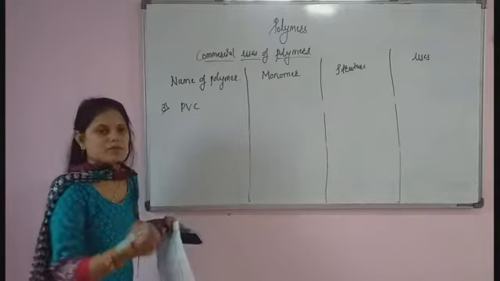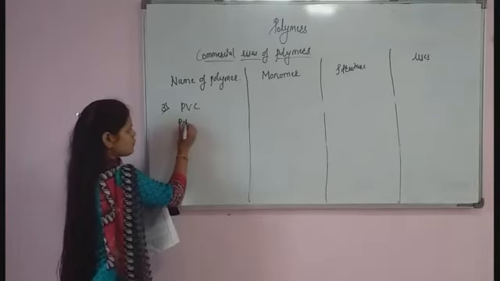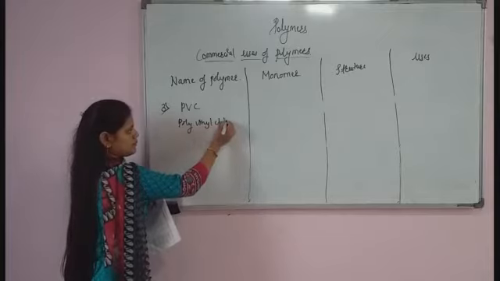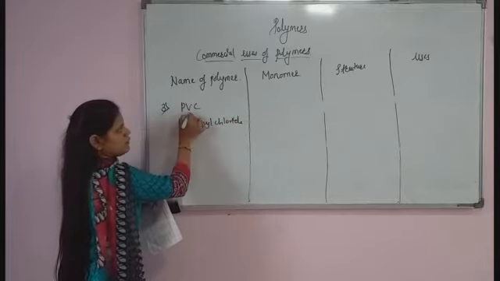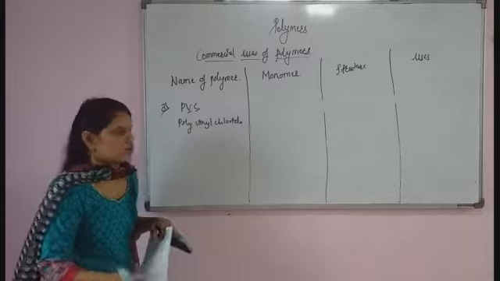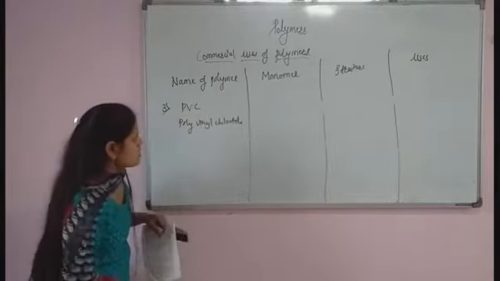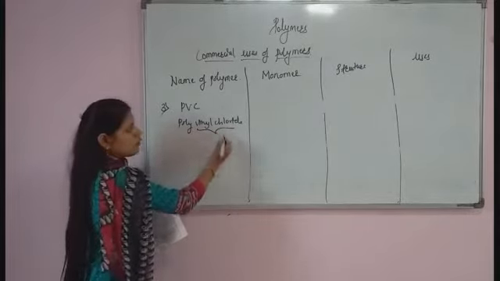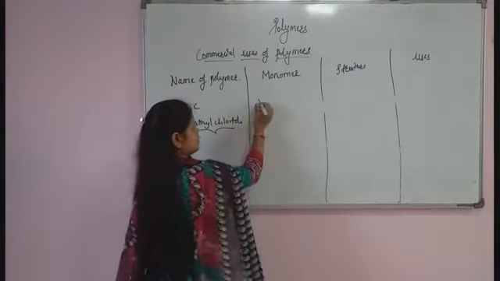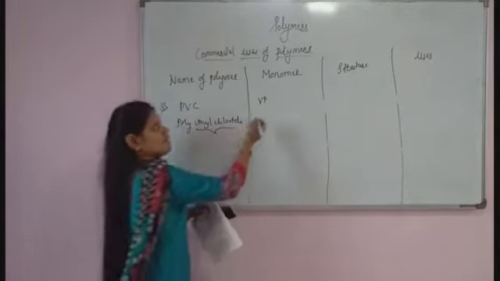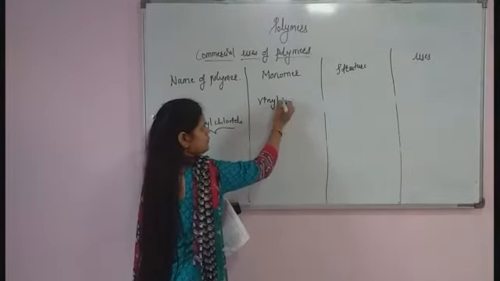What is the full form of PVC? Polyvinyl chloride. P means poly, V means vinyl, and C means chloride. That is nothing but PVC. Which monomer are we using here? Vinyl chloride as a monomer. So the monomer required to synthesize PVC is vinyl chloride.